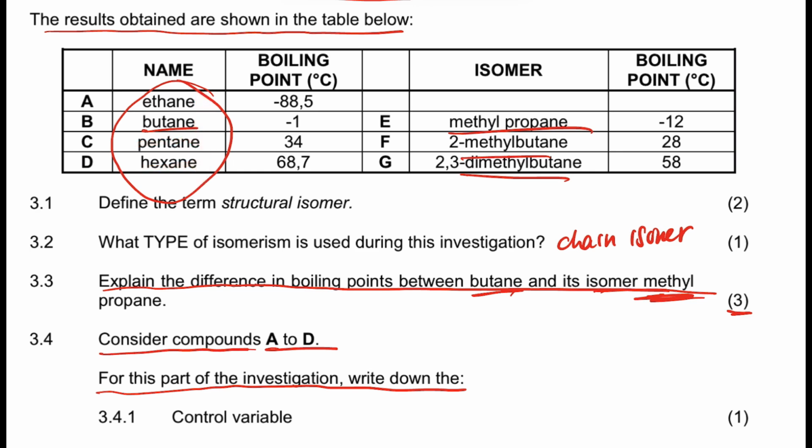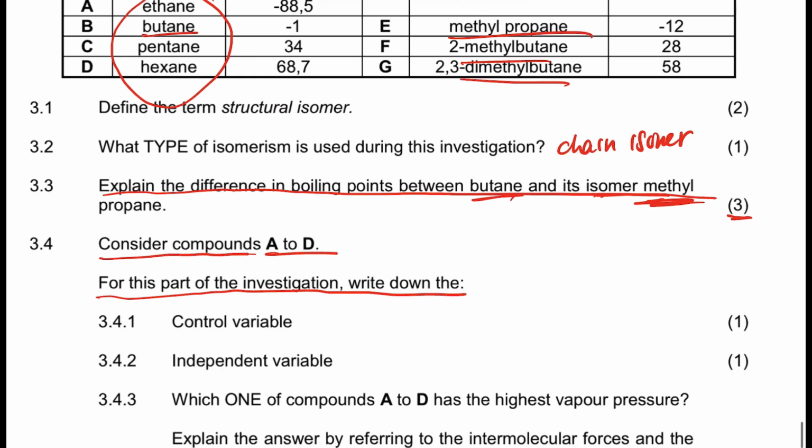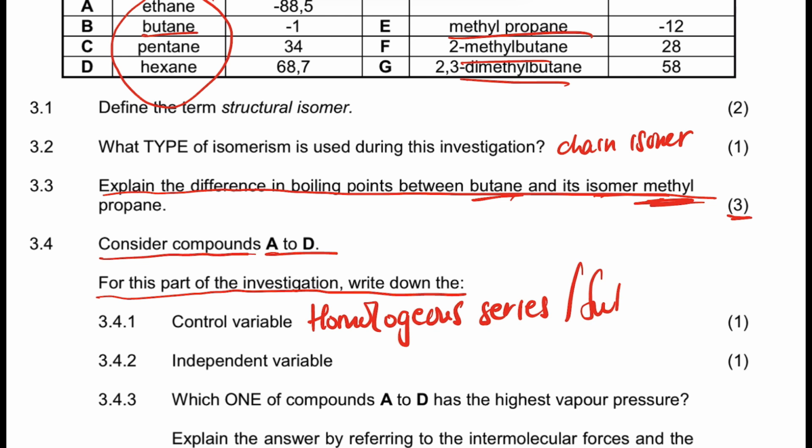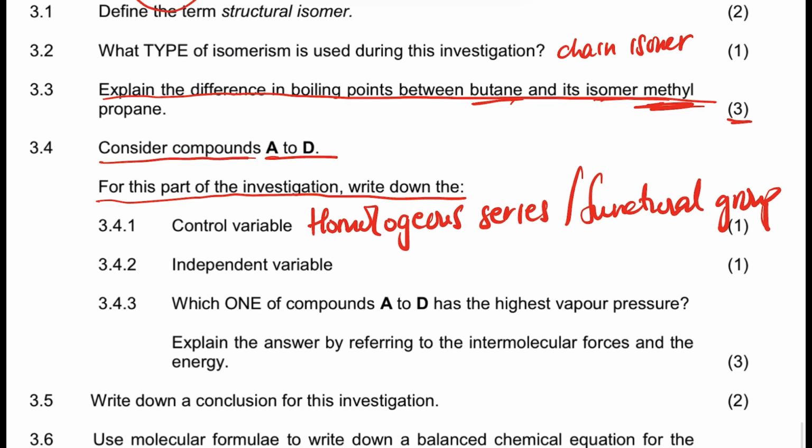What is the same, what is fixed there? What is fixed there is the homologous series, or functional group. So these are alkanes, guys. As they increase the number of carbons, they are alkanes. They don't change, which is the homologous series, and the functional group is the same.